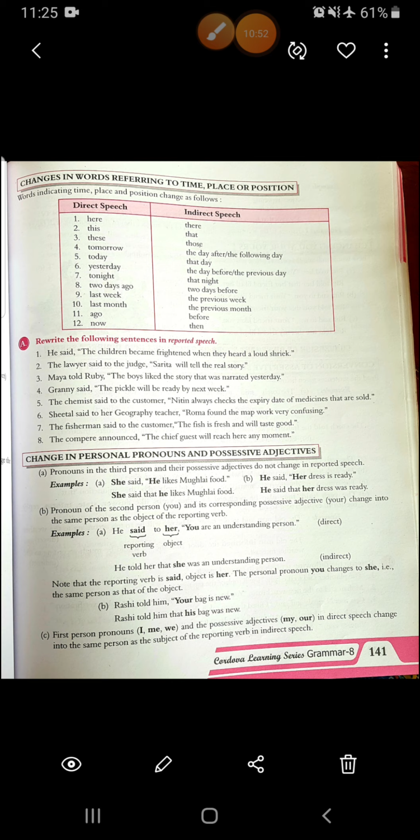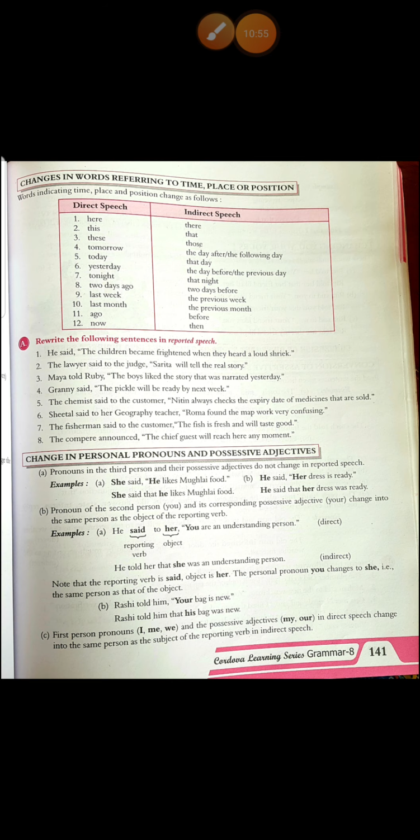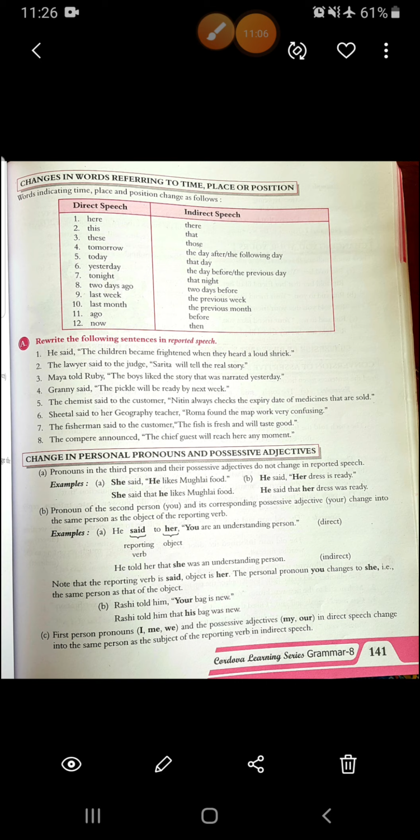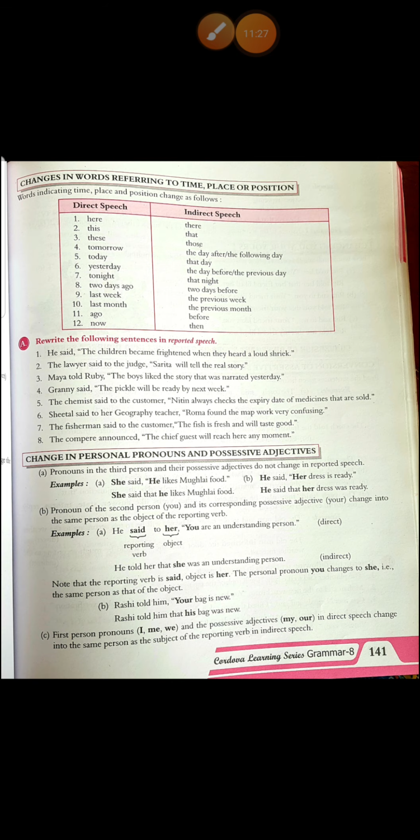Then next is, the lawyer said to the judge, "Sarita will tell the real story." It is in simple future. So what will be the answer? Lawyer told the judge that Sarita would tell the real story. Then, Maya told Ruby, "The boys liked the story that was narrated yesterday." Again it is in simple past, so it will be changed into past perfect. So what will be the answer? Maya told Ruby that the boys had liked the story that had been narrated the previous day.